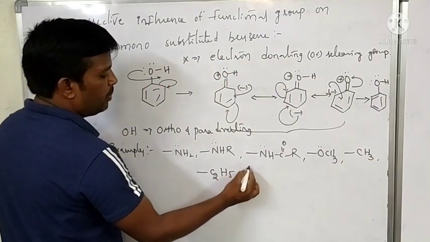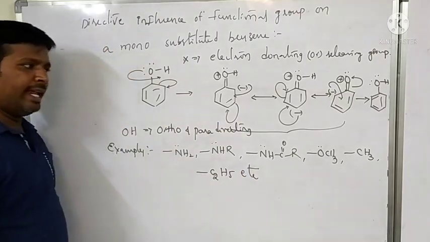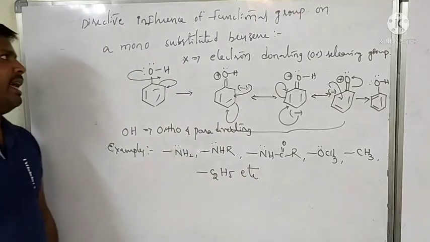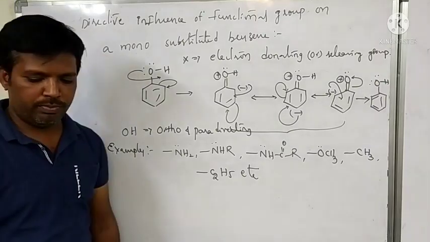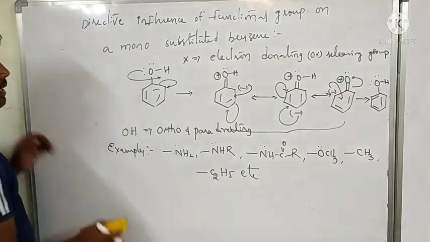These are all examples of ortho para directing groups. Then we go for meta directing groups.